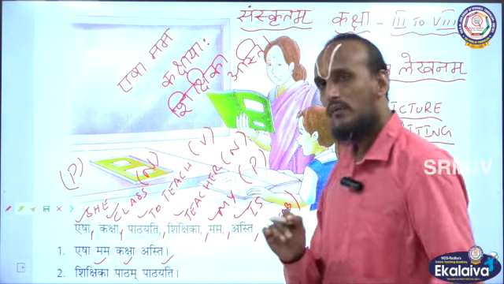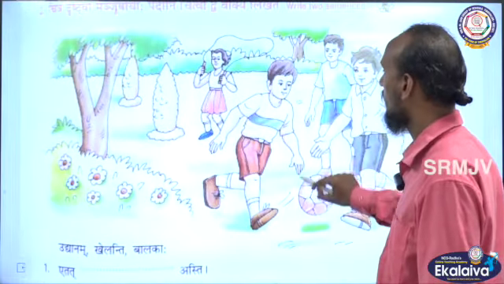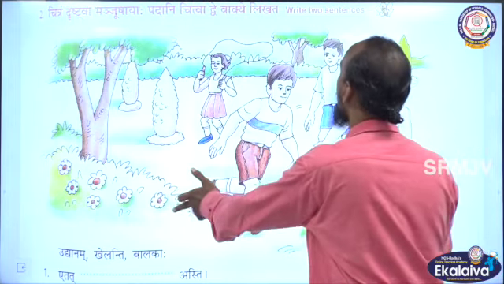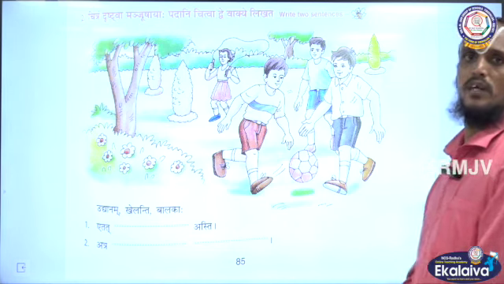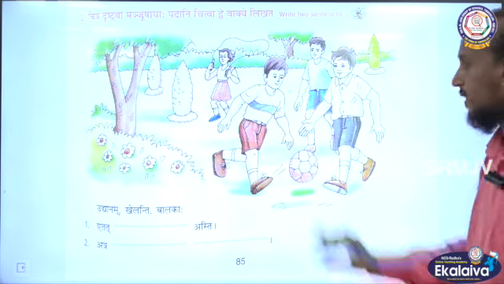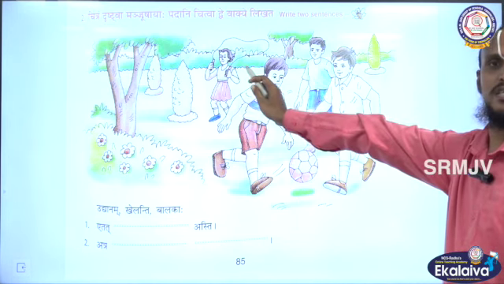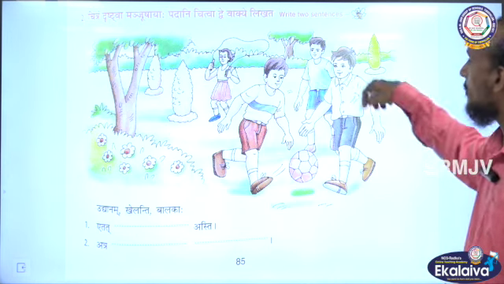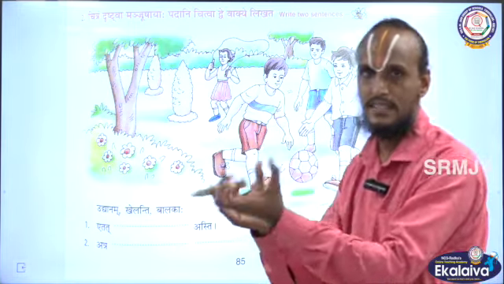Okay, children? Now I will give you a homework. Listen here. What you have to do is, okay, listen here. You have to see this picture. You see this picture? You have to understand this context. Where the context is taking place? In a garden, right? In a garden, a girl is playing, a girl is skipping, then 3 boys are playing with a ball. So you have to understand this first.